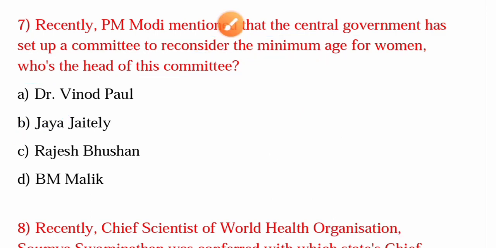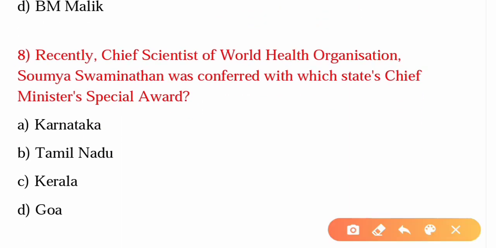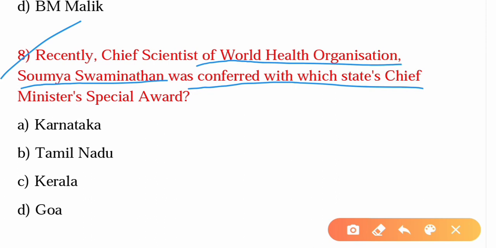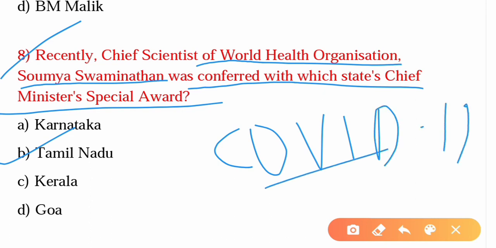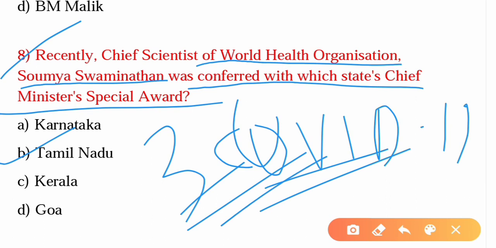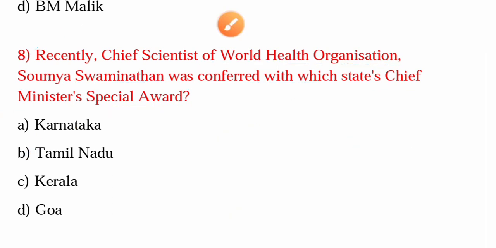Eighth question is, recently Chief Scientist of World Health Organization Soumya Swaminathan was conferred with which state's Chief Minister's Special Award? So the answer is option B, Tamil Nadu. She was given this award for her advisory role in combating the COVID-19 coronavirus, you can say in layman terms, pandemic in the state, and she has 30 years of experience in clinical care and research and has worked throughout her career to translate her research into impactful programs.